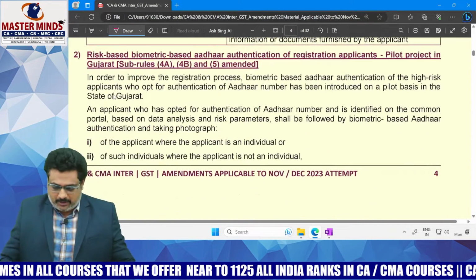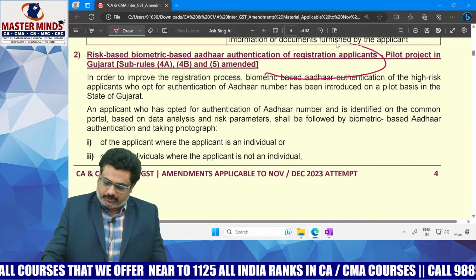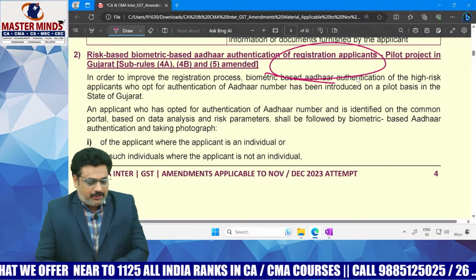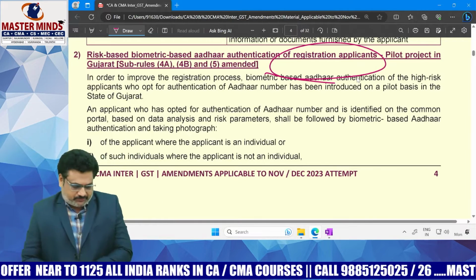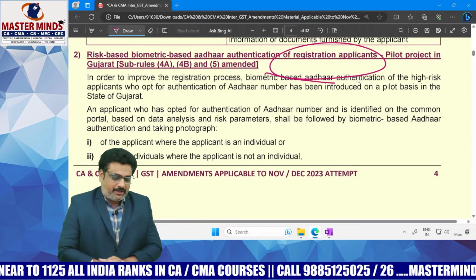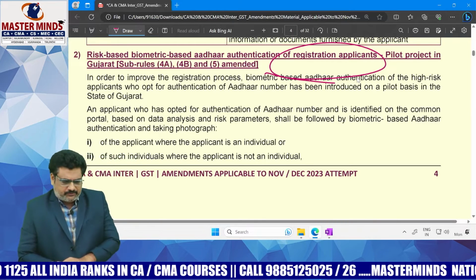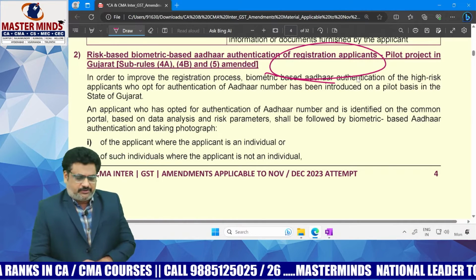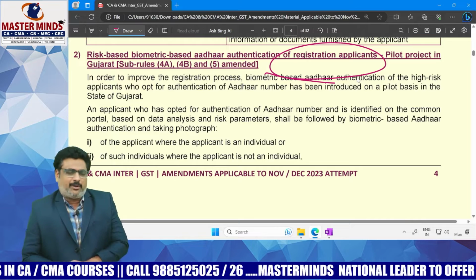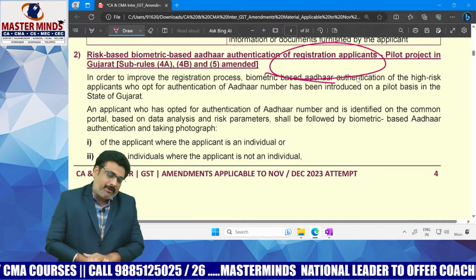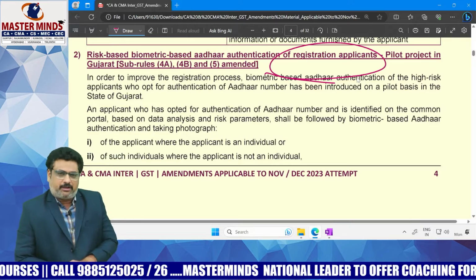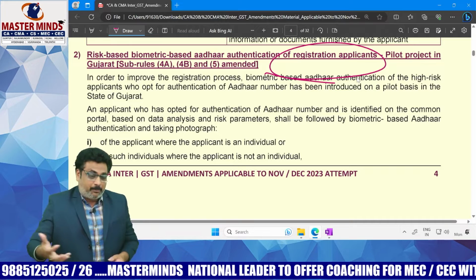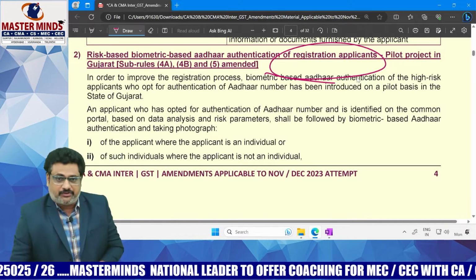And another amendment is with respect to the Aadhaar authentication process. A new system of biometric based Aadhaar authentication was introduced. In case the department feels that the applicant is risky, if at all he is identified as a risky applicant by the common portal, then for them a new system of biometric based Aadhaar authentication was introduced.